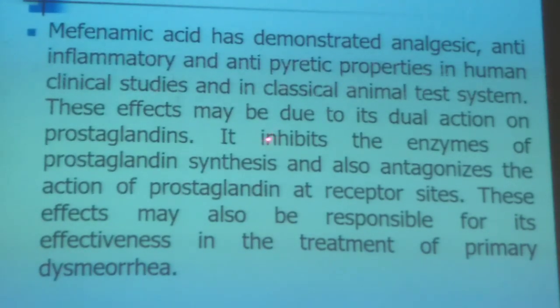First, it inhibits the enzymes of prostaglandin synthesis, and also antagonizes the action of prostaglandin at the receptor site. These effects may also be responsible for its effectiveness in the treatment of primary dysmenorrhea.